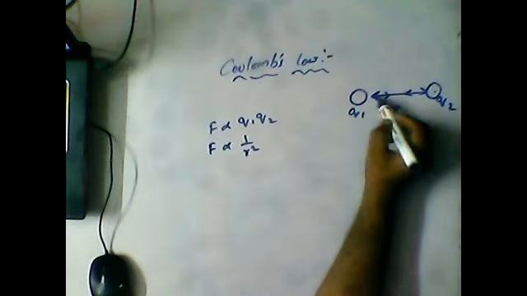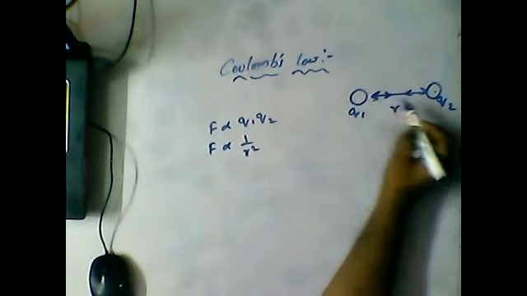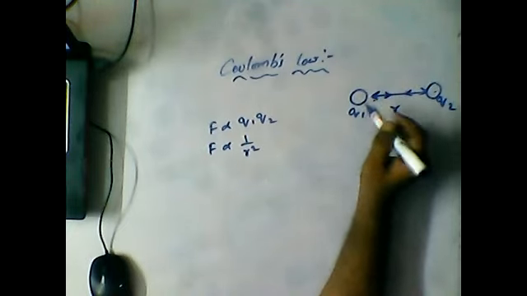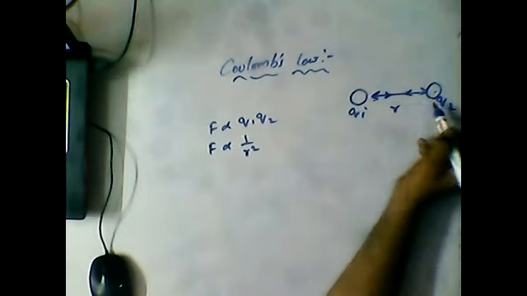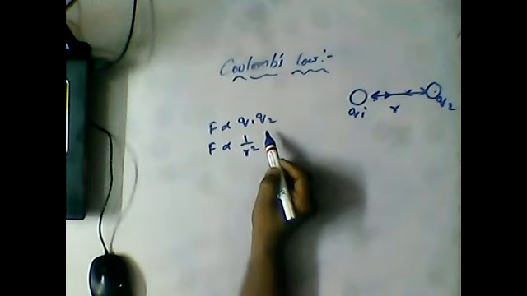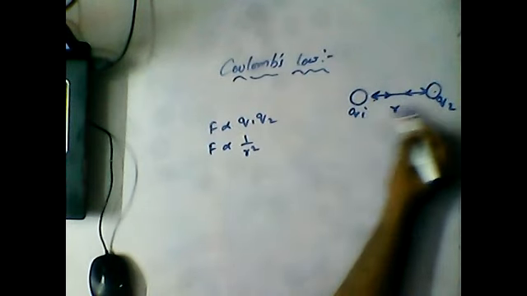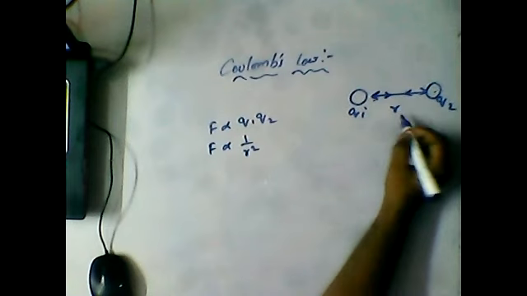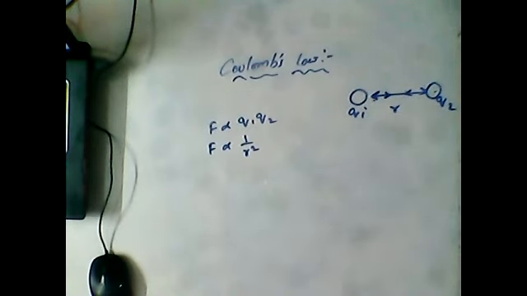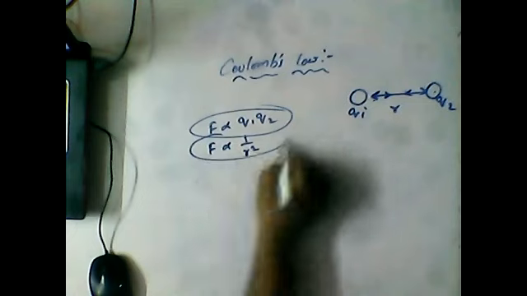See, if I'm keeping the arrows outside, it means repulsive force. If I'm keeping the arrows towards inside, it means attractive force. The force of attraction or repulsion between the two point charges is directly proportional to the product of their charges and inversely proportional to the square of the distance between them, and acts along the line joining the two points. If you study it like a whole paragraph, it will be difficult, but if you study with respect to the formulas, it will be very easy.